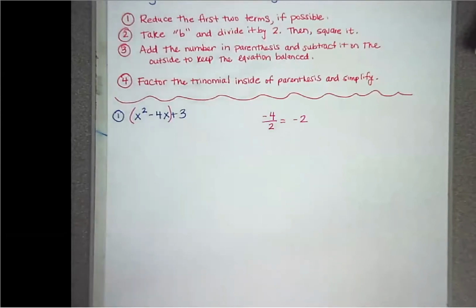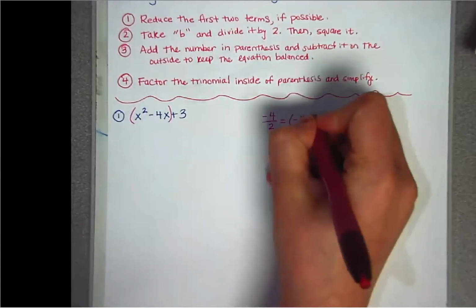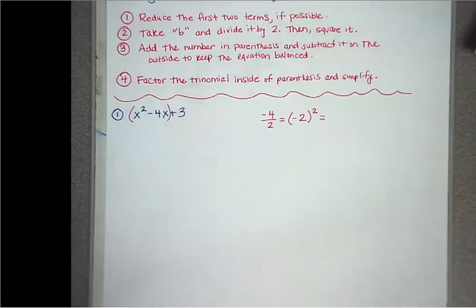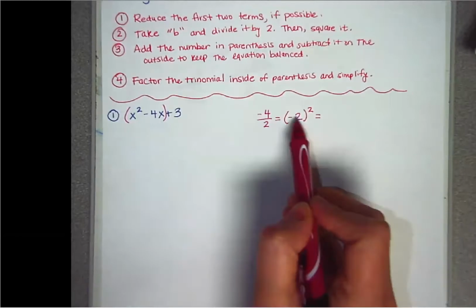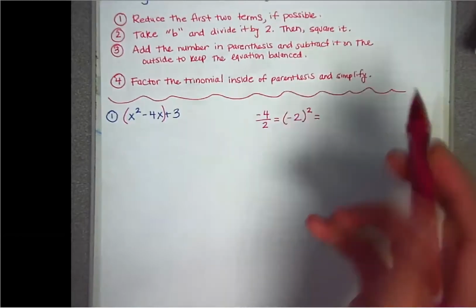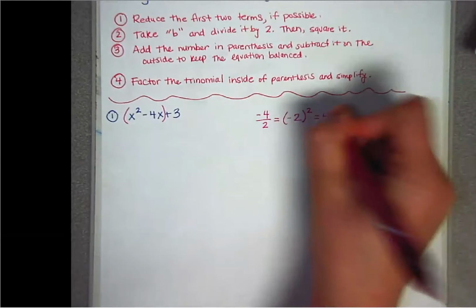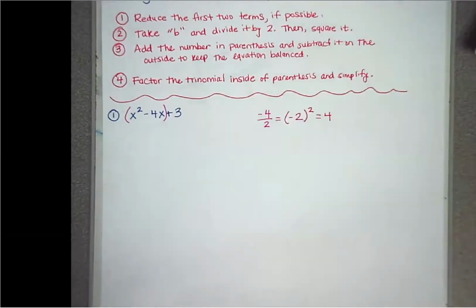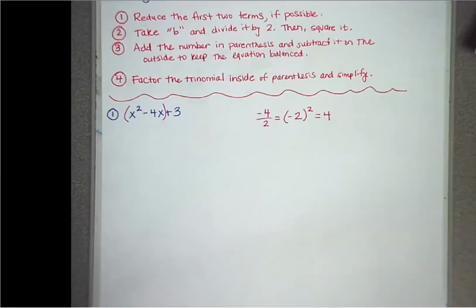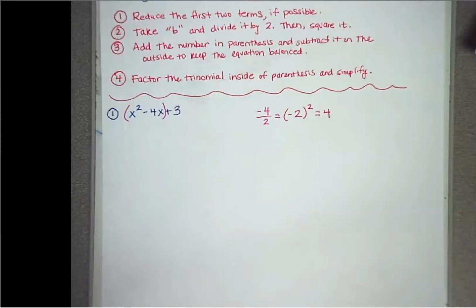So after you divide by 2, it says you're going to square this number, which means to the power of 2. And no matter what number you have here on the inside of the parentheses, whenever you square a number, it's always positive. So this is going to be positive 4. If you plug it in to your calculator and get negative 4, that means that you're not using parentheses, and that's very important. It is going to affect your answer. So we're done with step number 2.